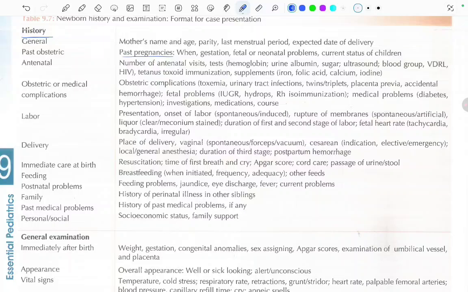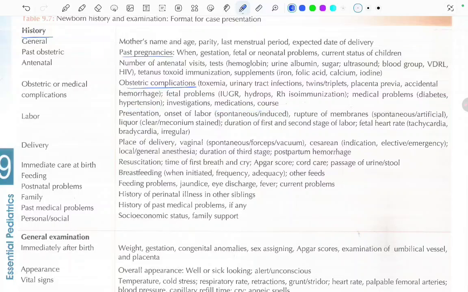In the obstetric or medical history, we have to ask about any obstetric complication if occurred, like toxemia, urinary tract infections, twins, triplets, placenta previa, accidental hemorrhage, or any fetal problems like IUGR, hydrops, Rh isoimmunization, medical problems like diabetes, hypertension, investigations, medication, and course.